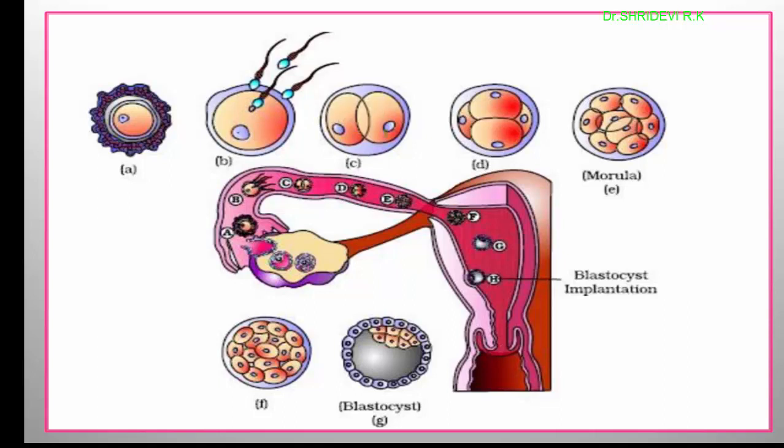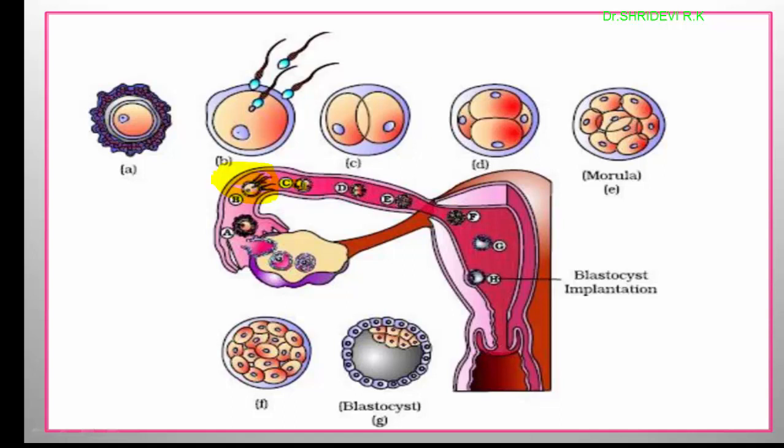It has transformed into a 2-celled, 4-celled, and 8 to 16-celled structure called morula. Here you can see the egg is released from the ovary. It has reached the ampulla. This part represents the ampulla. When both egg and sperm are in the ampullary region, fertilization is executed.